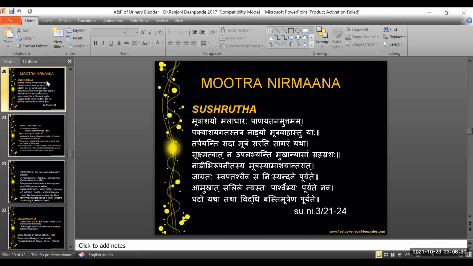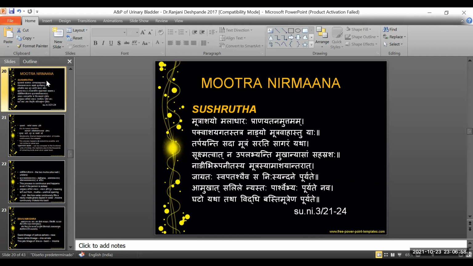Maybe with this one line, Acharya is trying to explain all of this that is happening at the level of kidneys and the ureter, which are really microscopic and not visible or appreciated by the naked eye. The next line, Sukshmatvat na upalabhyante mukhanyasam sahasrashah.